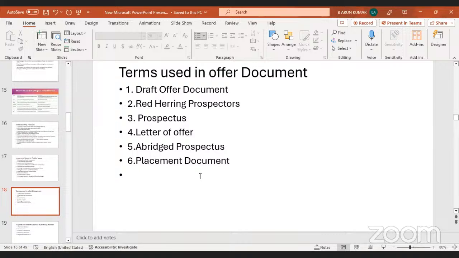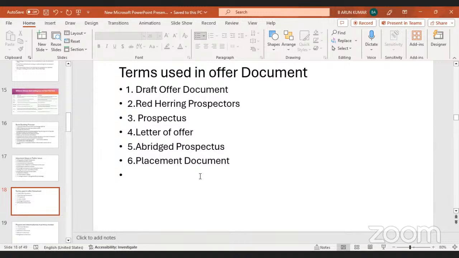The draft offer document is nothing but, initially, the particular organization prepares one draft document for submission to SEBI, specifying how much charges they incurred for issuing the particular prospectus. Before they give it to the ROC, the draft offer document is placed on the SEBI website to enable the public to give their comments.